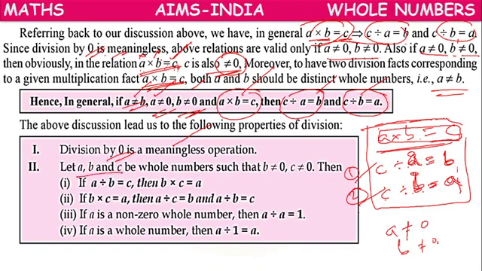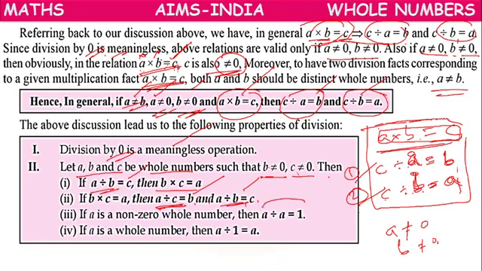If A, B, C are whole numbers such that B not equal to 0, C not equal to 0, then A divided by B equals to C, or A divided by C equals to B. We can write in two ways: A divided by C equals to B, A divided by B equals to C, or B into C equals to A.